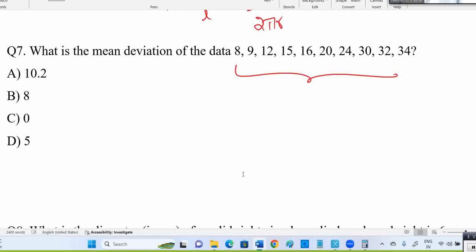Then how much is your value 8 different from that mean? That is deviation. Let's say x bar is the mean and xi are your values. Then deviation is nothing but modulus of xi minus x bar. So you see how each value deviates from the mean value. You will get deviations, then you have to take the mean of those deviations. That's what the question asks. If you want deviation, you first have to calculate the mean. Calculator allowed, no tension in that.